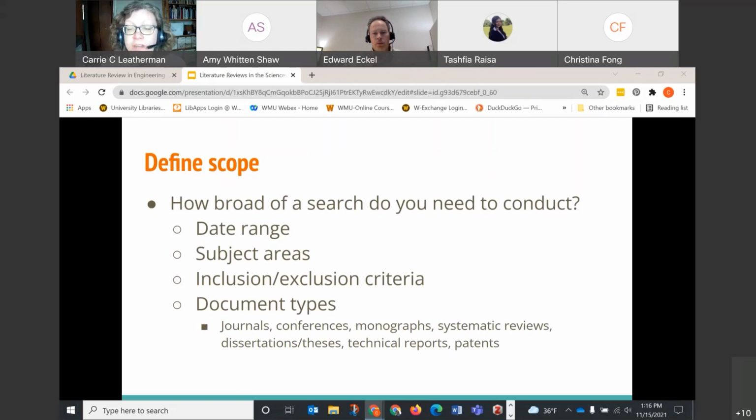What are the subject areas you want to include? Are there inclusion or exclusion criteria? Do you want to focus on particular document types? And by that I mean, are you interested in primary research articles, theses and dissertations, conference proceedings, government reports? How broad do you want to get?